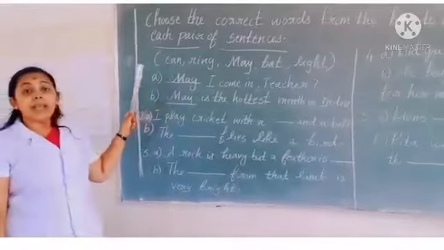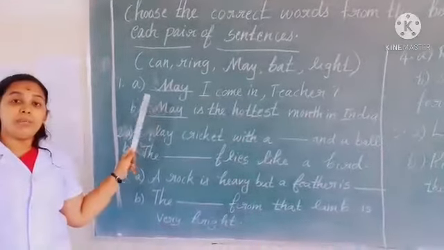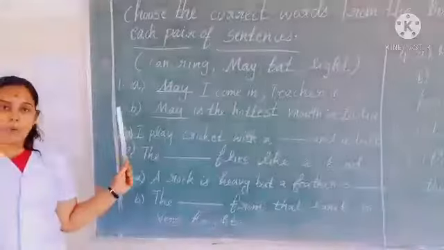Here May is a month. But they have same spelling and same pronunciation, but they have different meanings. So these are the examples of homonyms.